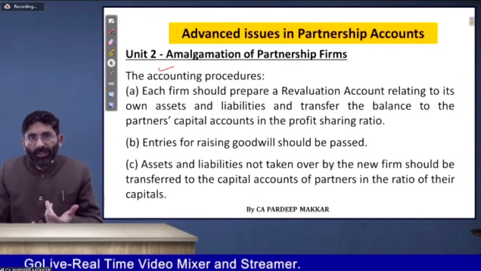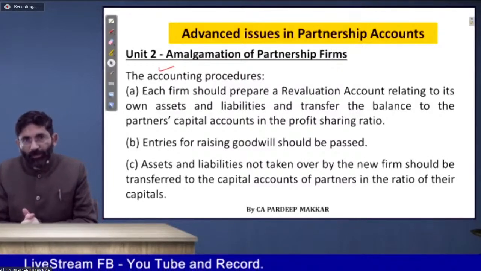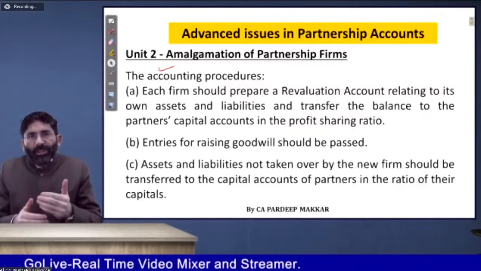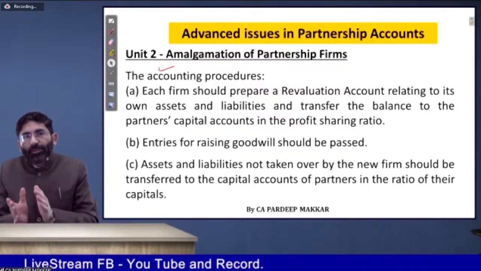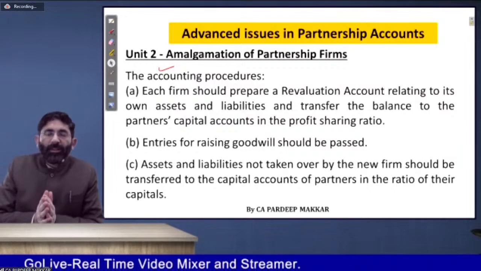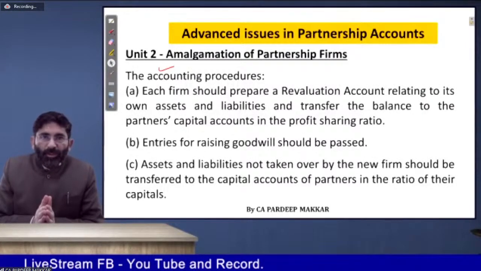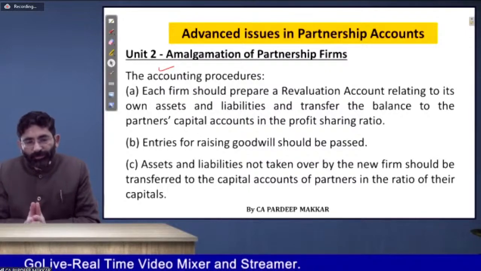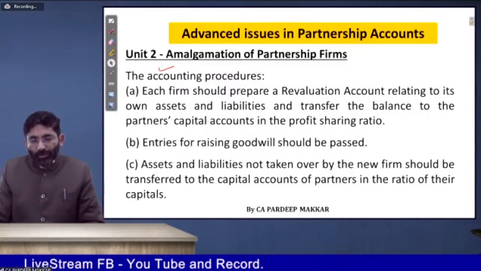These are normally the same entries which we were doing earlier: goodwill account debit to partners' capital account, or in partnership it was there that the goodwill is to be sold off. Accordingly, we will pass the entries. And those assets or liabilities which are not taken over by the new firm or the merged firm will be transferred to partners in their capital ratio. Assets and liabilities not taken over by the new firm should be transferred to the capital of the partners in the ratio of their capital. Is that clear, beta?